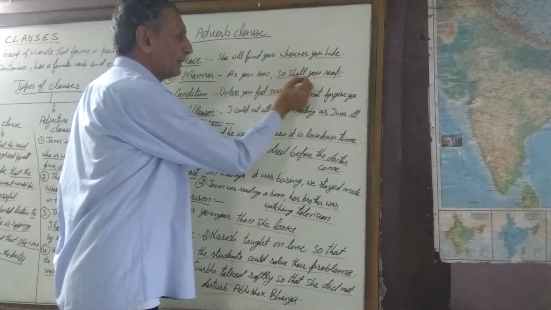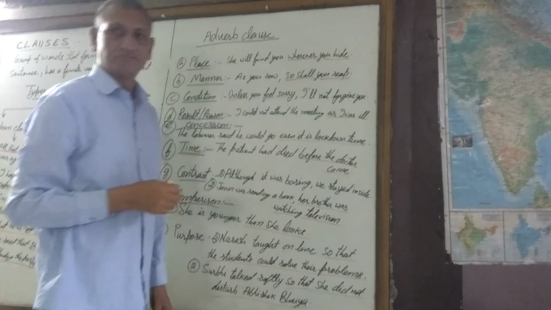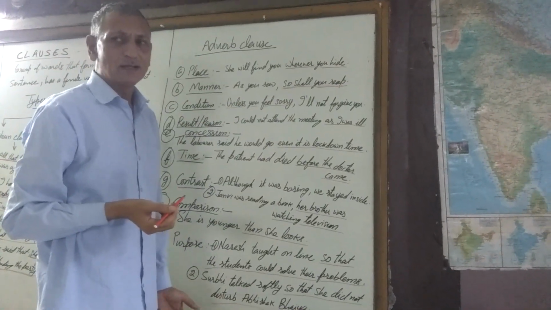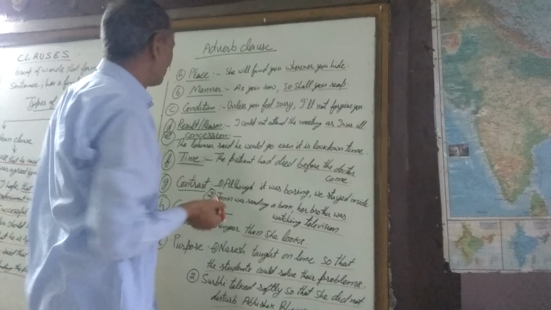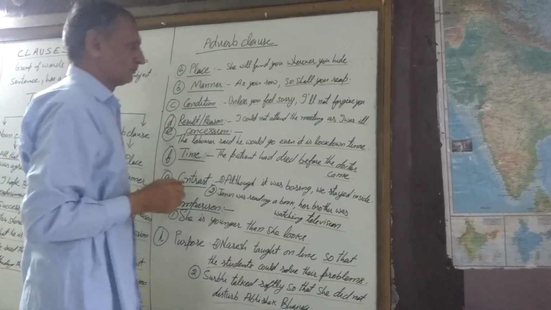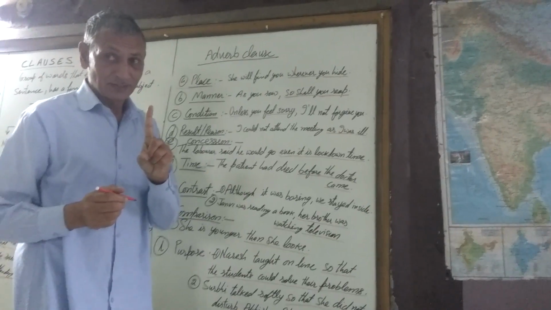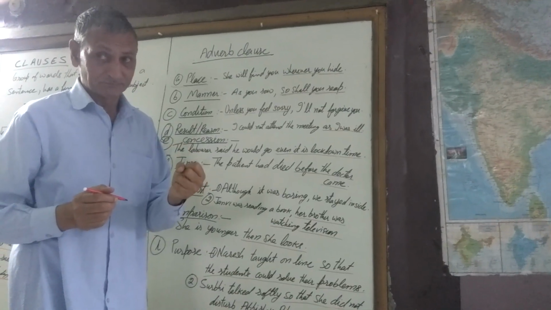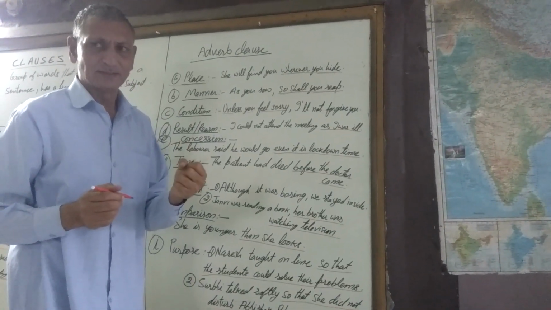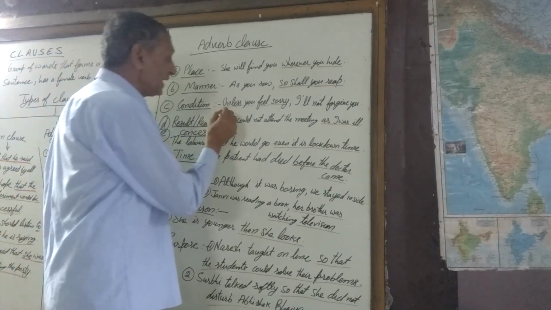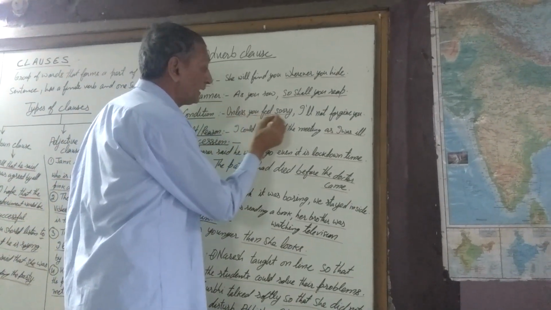Now, as you sow, so shall you reap. Adverb clause of manner. Condition. Unless you work hard, you cannot pass. So, unless you feel sorry, I'll not forgive you.